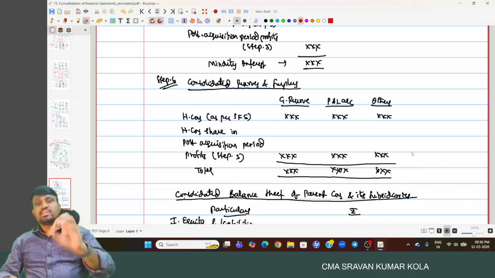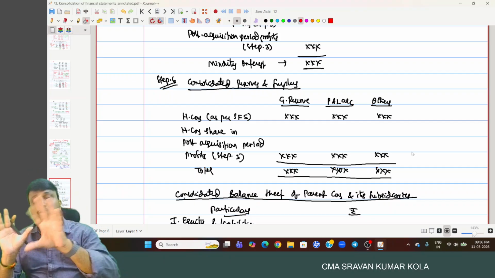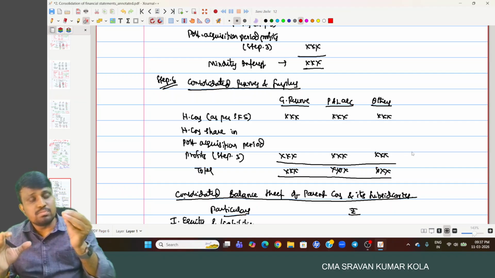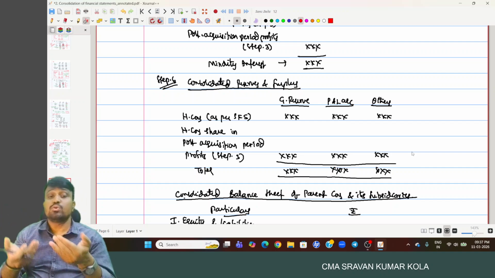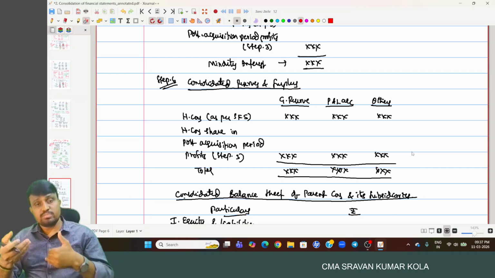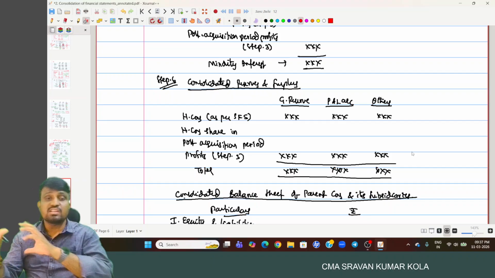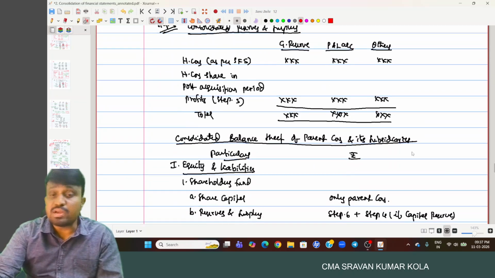And step 5, minority interest. Minority interest share in share capital of subsidiary company, pre-acquisition period profits of subsidiary company, and post-acquisition period profits of subsidiary company. That is the total minority interest. Consolidated reserves and surplus, step 6: holding company amounts, we take from separate financial statements of holding company. Next, holding company share in post-acquisition period profits, we take from step 3, and if we add it, then we get the consolidated amount of reserves and surplus to be shown in the consolidated balance sheet.